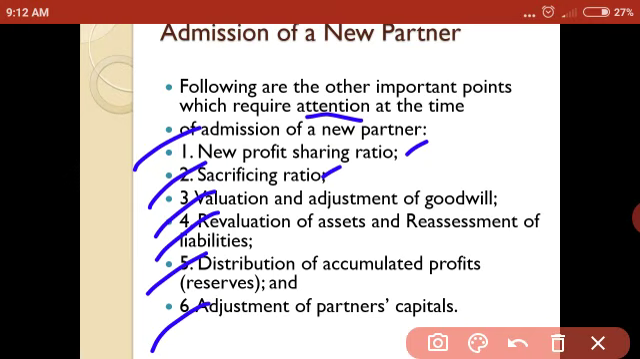This sacrifice ratio is calculated for the purpose of valuation of goodwill or to share the profit of the business in the future. How it can be calculated, let us see in the next class.